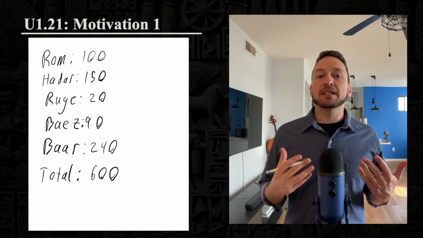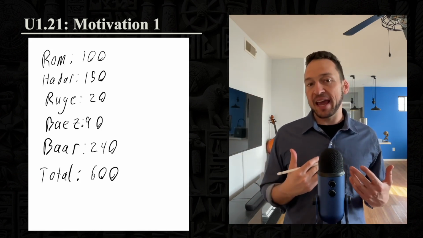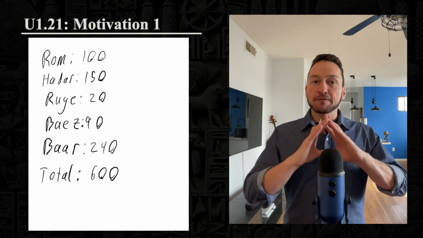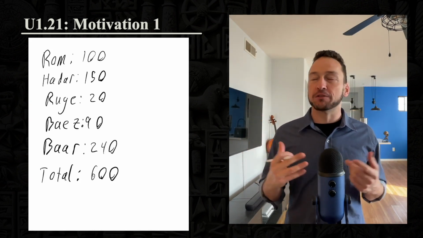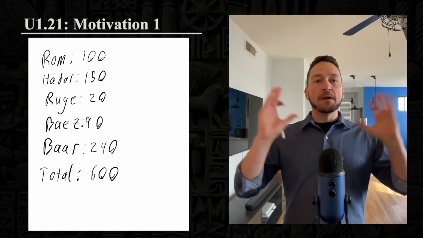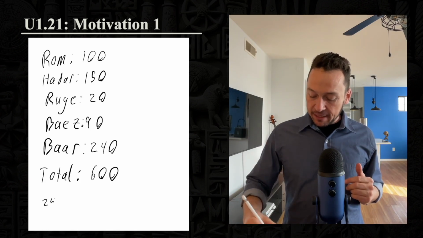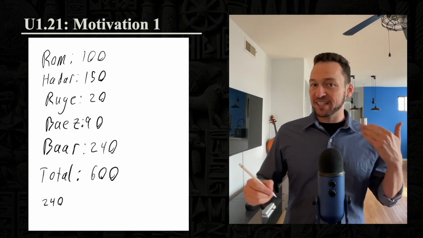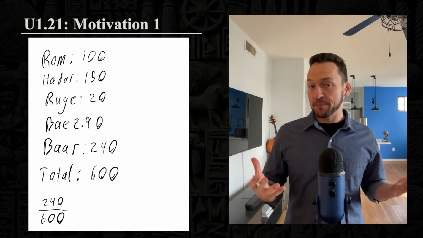The way Bar thinks about it is, well, however much we end up getting paid from this, let's think of that as one whole piece of bread. Bar has been working with fractions for a while, so that's the way he tends to think of things. And he says, let's say all of the gross is one big old piece of bread. If that were the case, then I would be entitled to 240 slices out of 600 slices of that piece of bread.